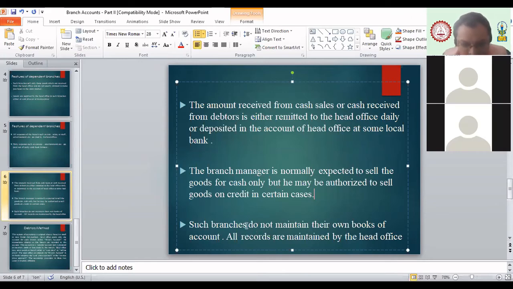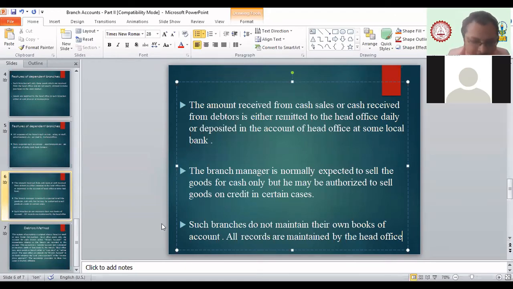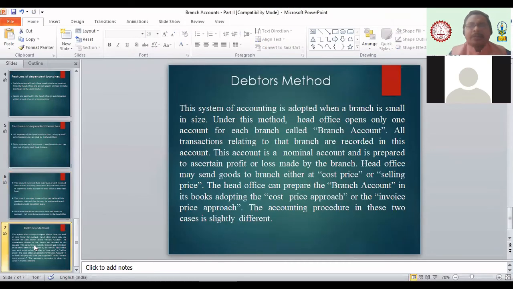Okay, fine. So the next part: such branches do not maintain their own books of account, and all records are maintained by the head office. So this is the next important feature we have, that all records are maintained by the head office. So it is very difficult for them also to trace the credit transaction, to keep track of credit transactions. That is why generally all branches deal in cash. Okay, everyone, is this part clear? Yes, sir. Okay, fine. Then the next one is the debtors method.